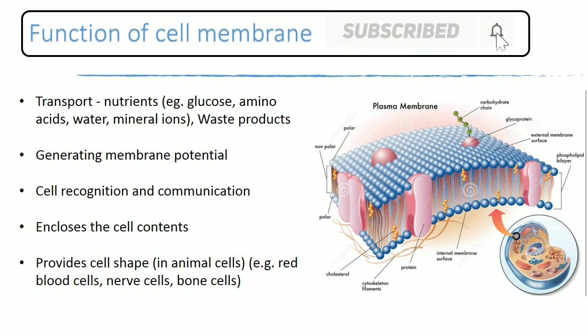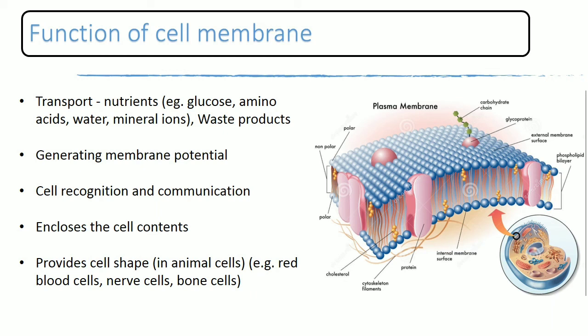So the plasma membrane controls how much stuff goes in and out of the cell. Some of the functions of the plasma membrane are to transport nutrients and waste products in and out of the cell, so that nutrients are taken in and waste products are sent out of the cell. Generating membrane potential. The membrane potential is the potential of the membrane of that cell to be able to conduct electrical energy.